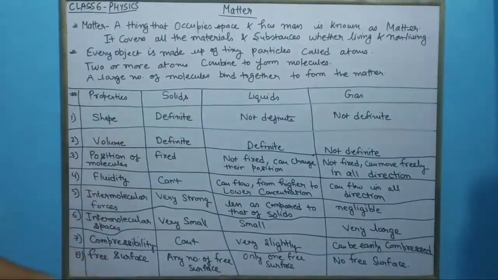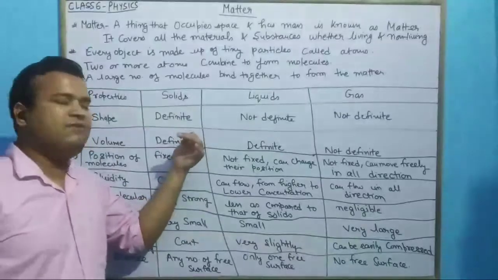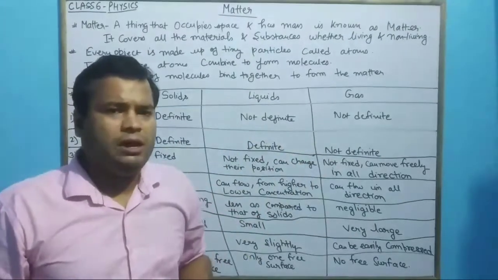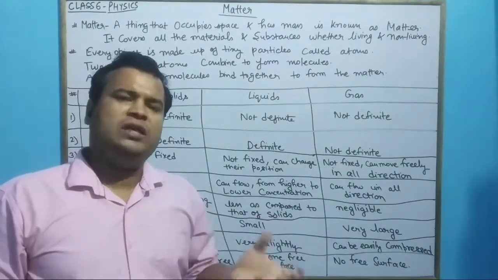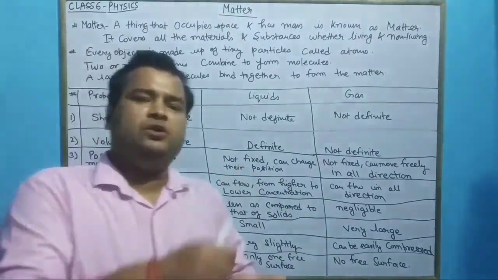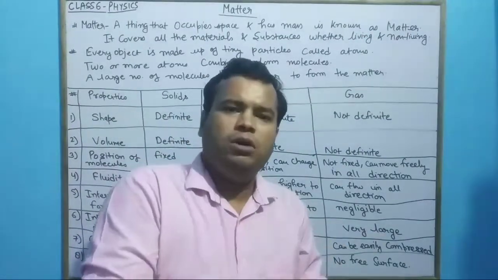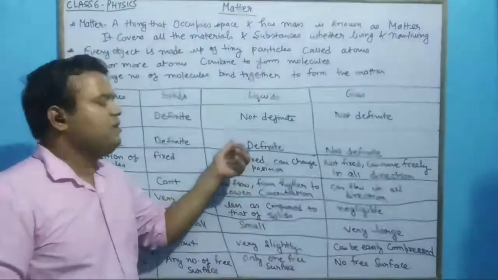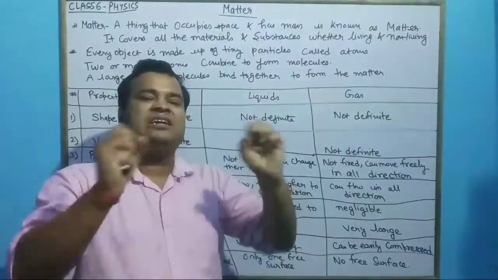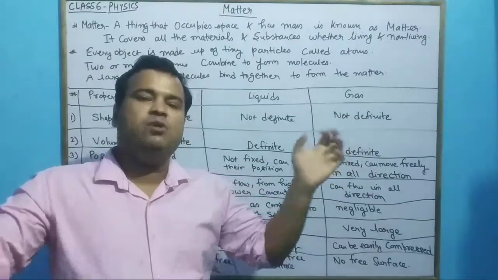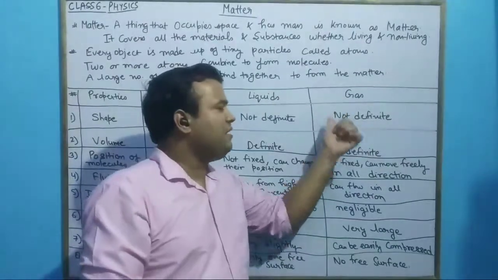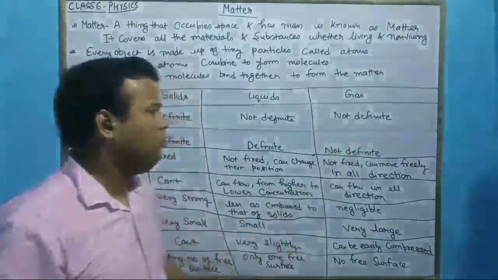Again, when we talk about volume, solids have a definite volume. Like 1 liter of oil will remain 1 liter whether you change the container, whether we pour it into a glass or a bowl, anywhere. The volume will remain fixed. But in gases, as the intermolecular space is very large and intermolecular force is very small, they have neither definite shape nor definite volume.